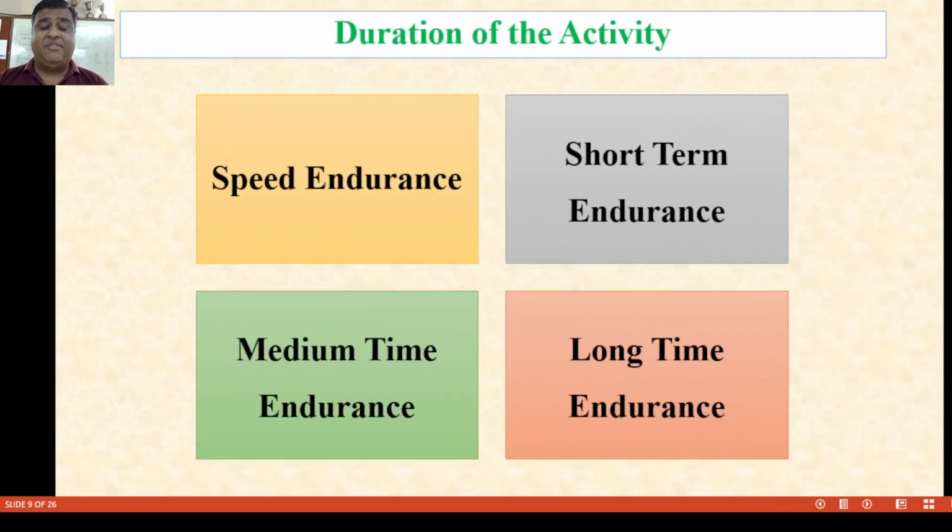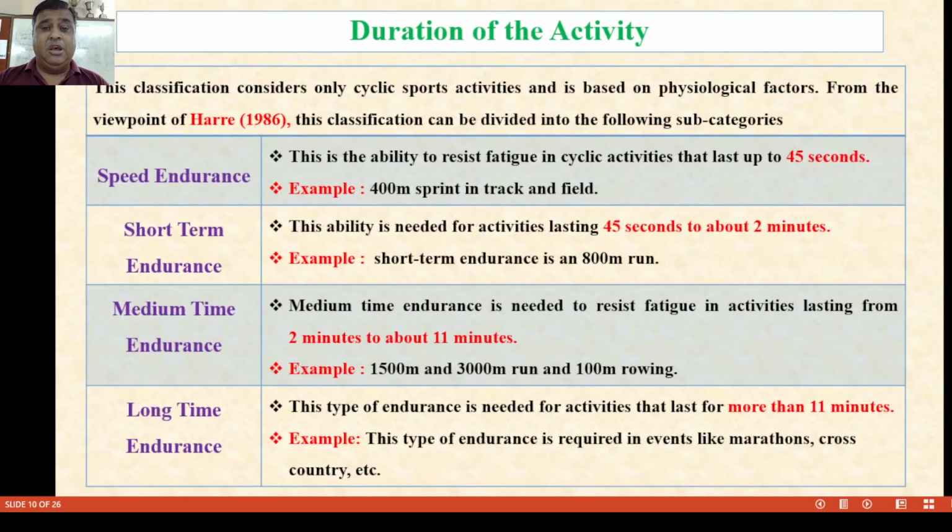Now the duration type of activities. There are four different types: speed endurance, short time endurance, medium time endurance, and long time endurance. We'll discuss one by one. Duration of activities is classified under cyclic types of sports activities and based on physiological factors, as defined by Hardayal in 1986, and can be divided into the following sub-stages. Speed endurance is the ability to resist fatigue in cyclic activities that last up to 45 seconds. Example, 400 meter sprints in track and field events.